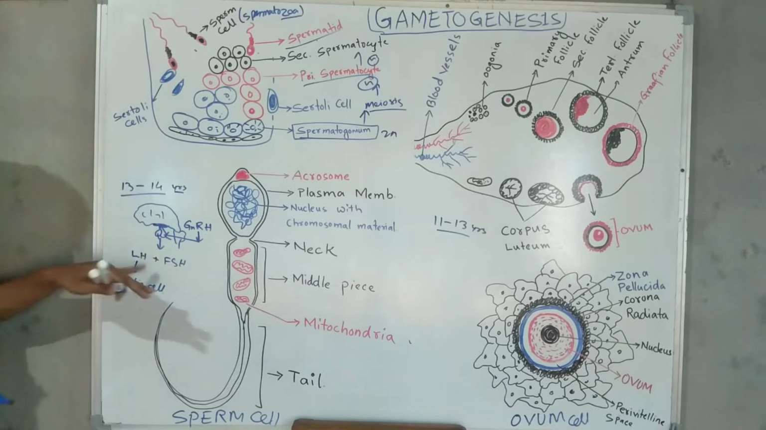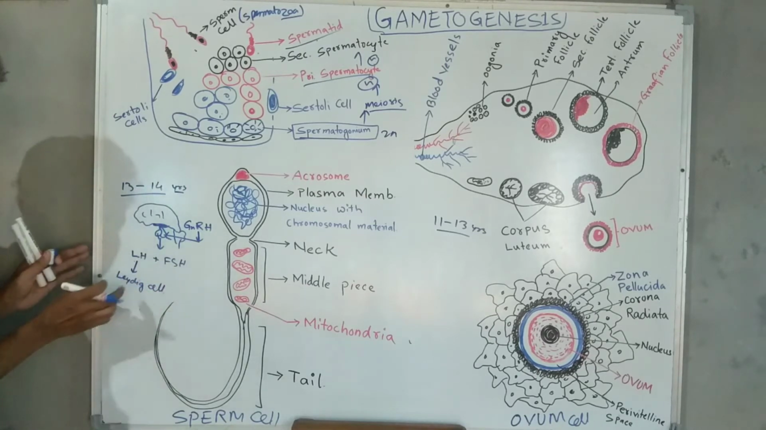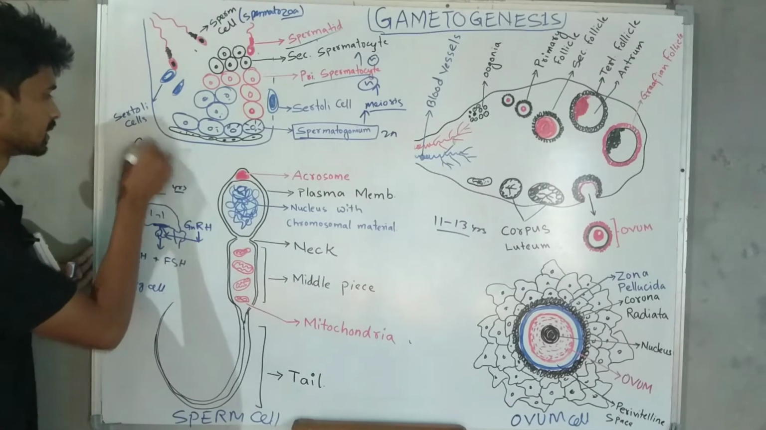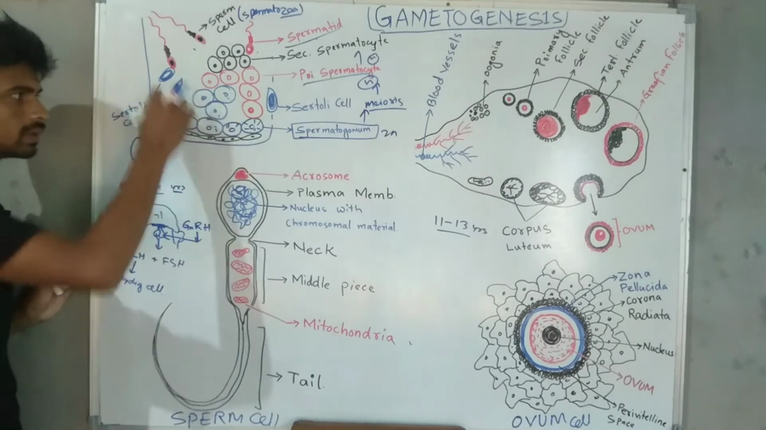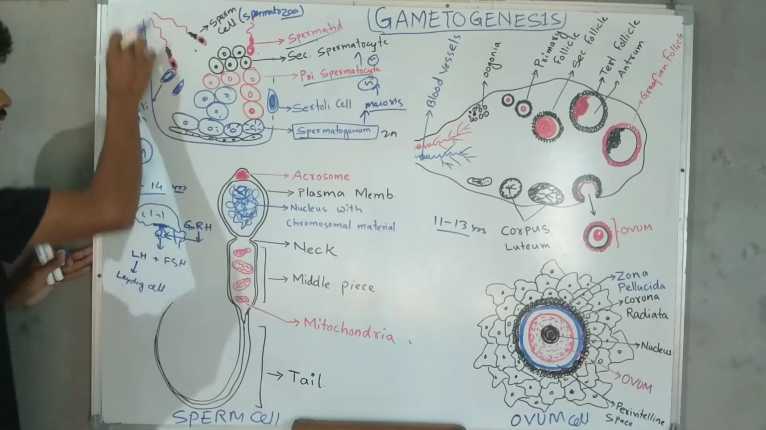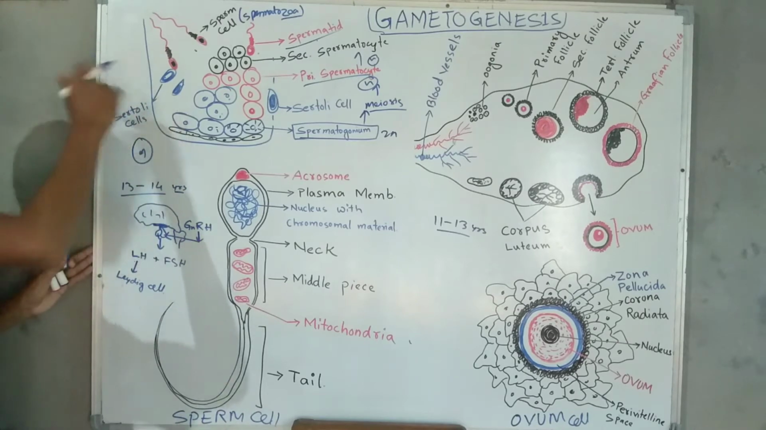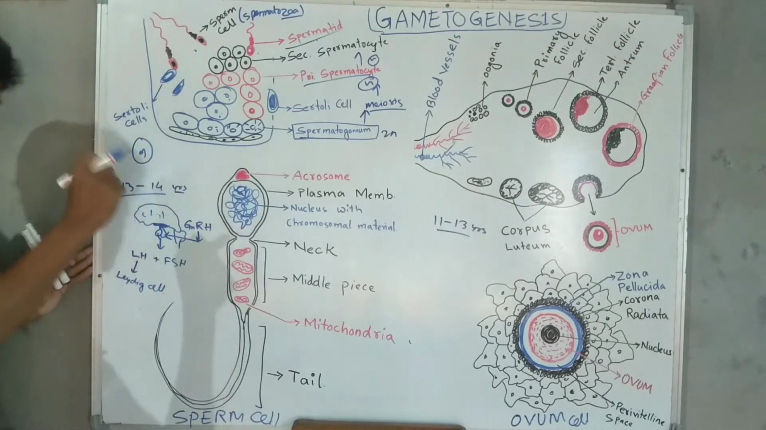Leydig cells. So LH acts on the Leydig cell. This Leydig cell is also present inside the testis, inside the seminiferous tubules. The Leydig cells are in between the two tubules, in some interstitial space. There the Leydig cells are present.